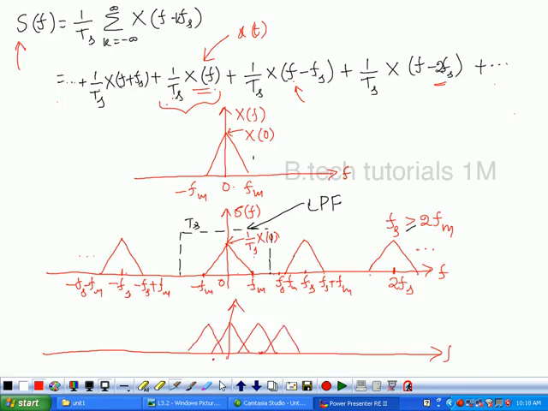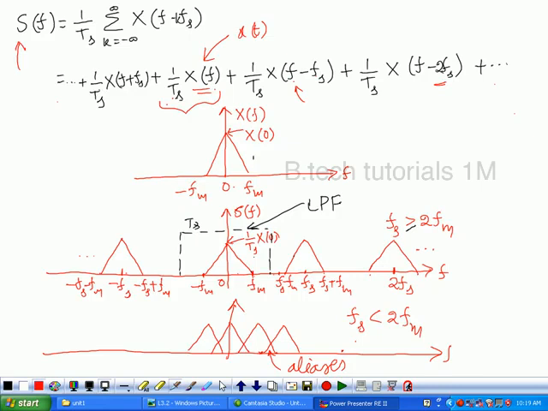If the spectral components are overlapping, that is the high frequencies are appearing as low frequencies. So if you transmit through the low pass filter, we may not recover the original analog signal back from the sample signal. This is the case when fs is less than 2fm. So here these are called the aliases. That is, the high frequency components appear as low frequency components. That effect is called the aliasing effect.